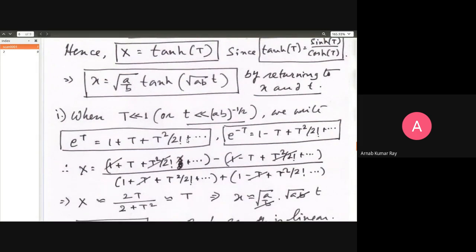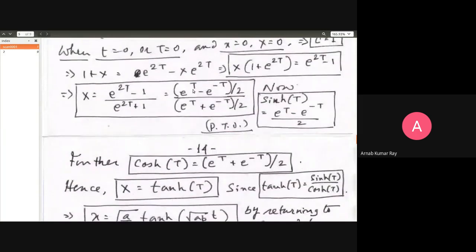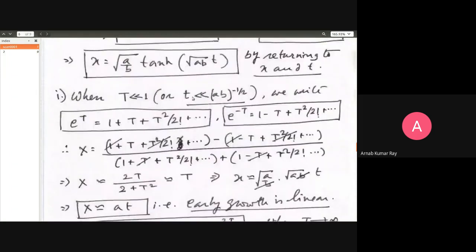In that case, all these exponential functions, if we break them open, e raised to plus t and e raised to minus t: e raised to plus t will be 1 plus t plus t squared by factorial 2, etc., an infinite series. And similarly, e raised to minus t will be 1 minus t plus t squared by factorial 2, again an infinite series. The odd powers will pick up a negative sign. The even powers will be as they are before.